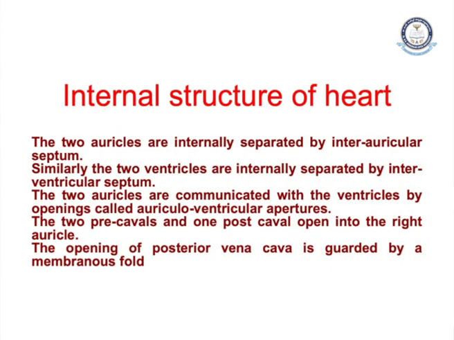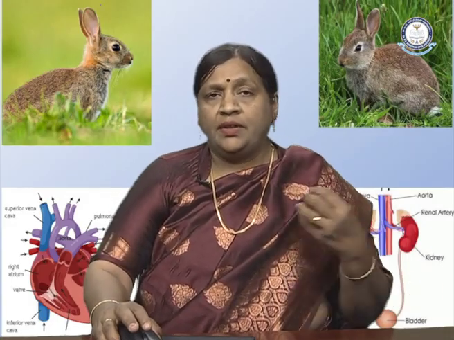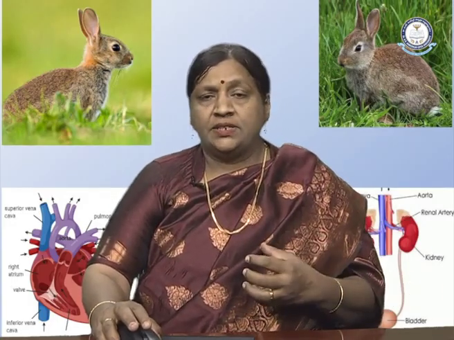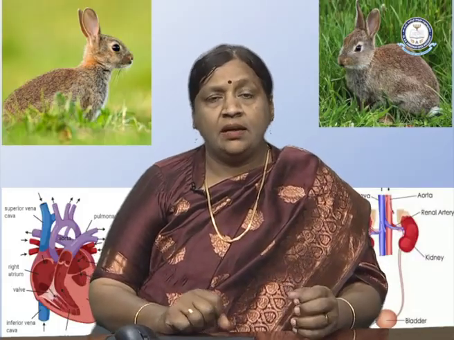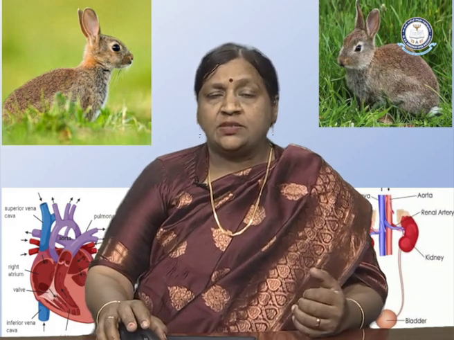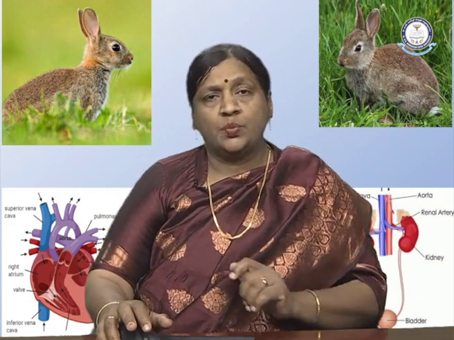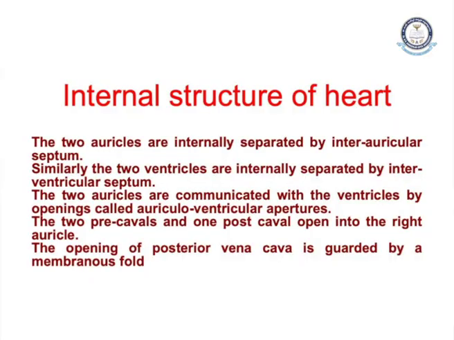Now there are two precaval and one postcaval opening into the right auricle. The blood vessels which open into the right auricle are called the precavals and the postcaval. The precavals are two in number and there is one postcaval. The opening of the posterior vena cava is guarded by a membranous fold.